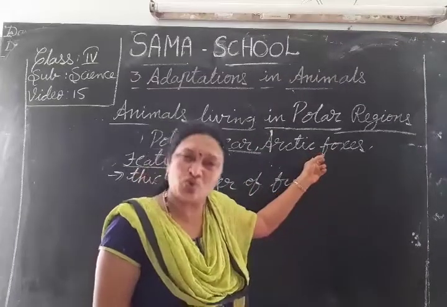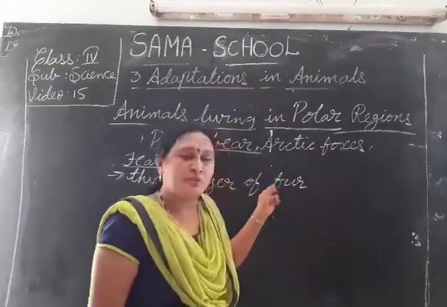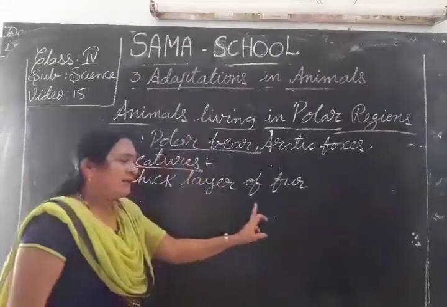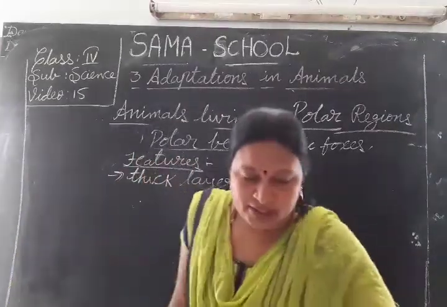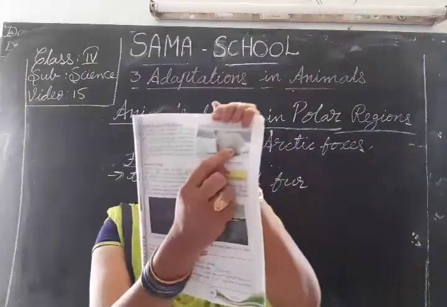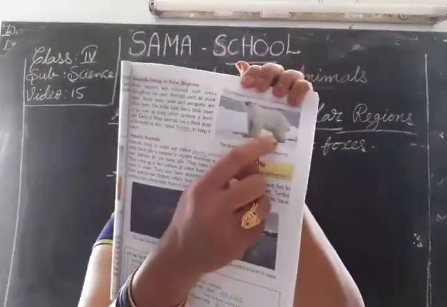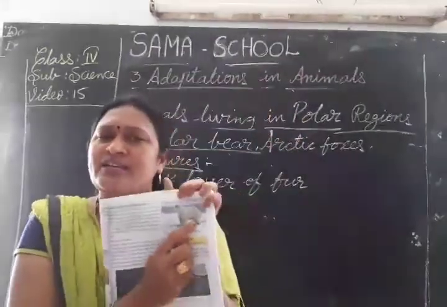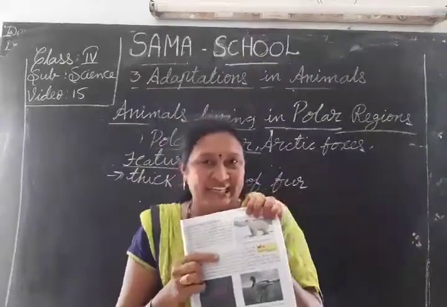It makes it too cool, so it protects from the cold. This body has a thick layer of fur to protect from the cold. And not only that, see the color. Ice, how is it? It is white in color.